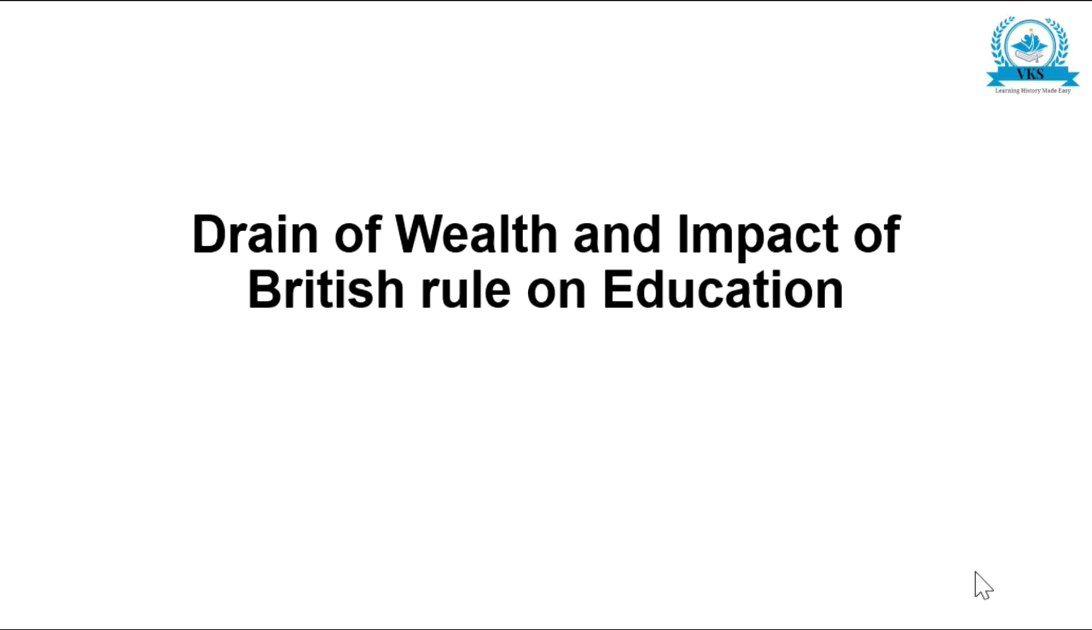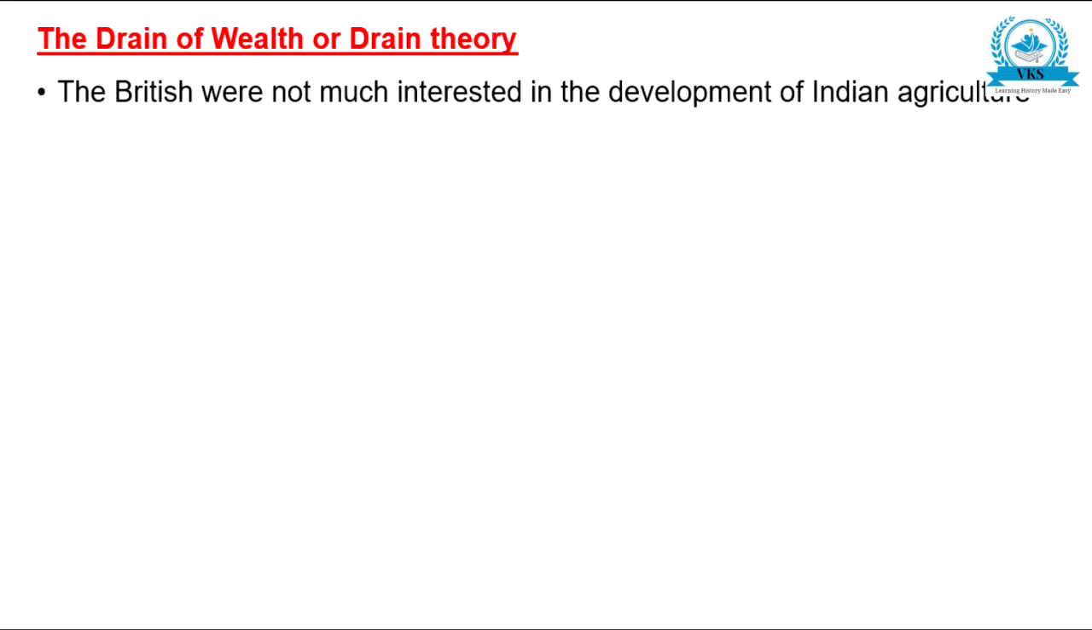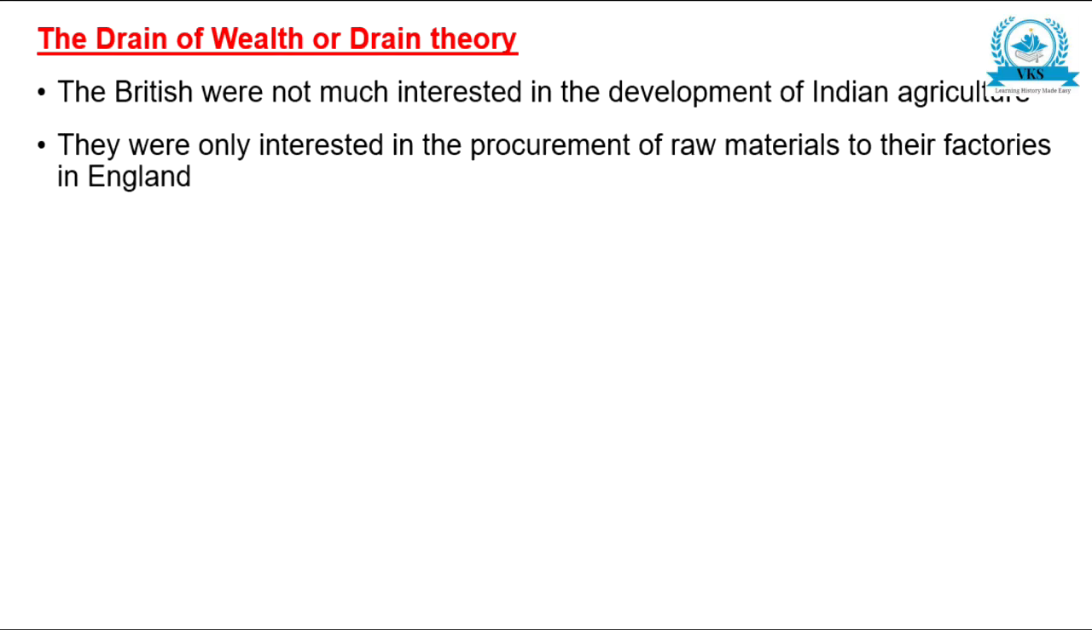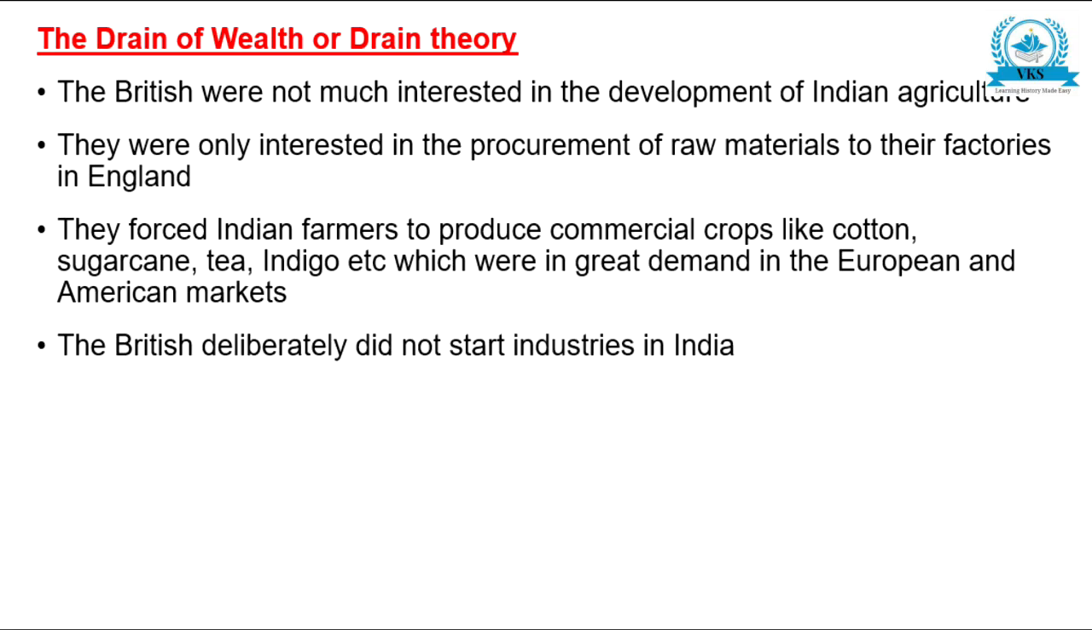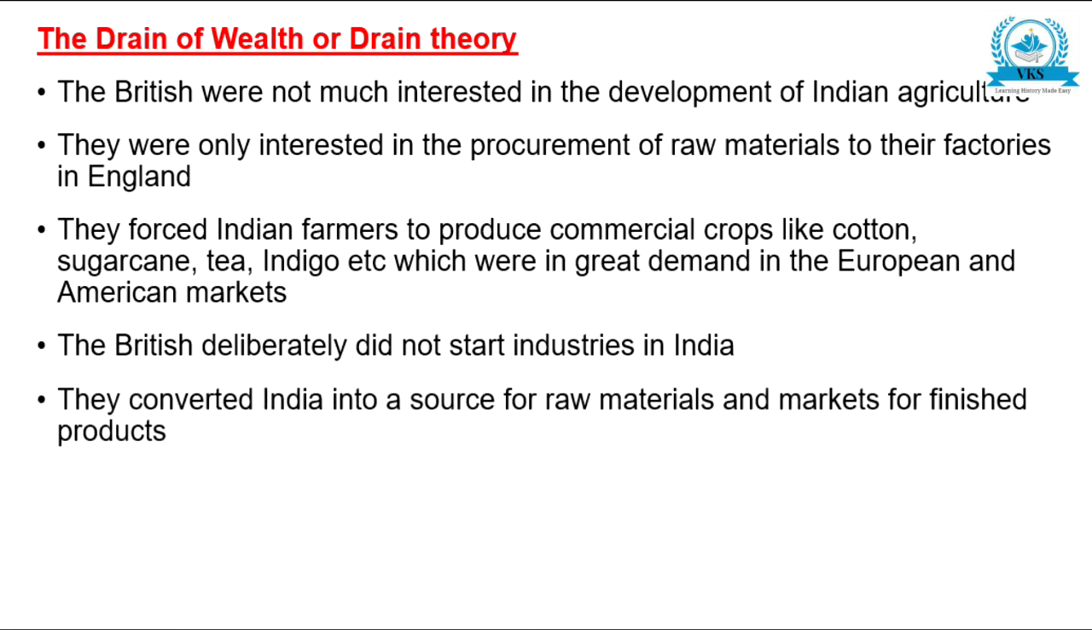So let us just go through the points which we have revised till now. The drain of wealth or drain theory. The British were not much interested in the development of Indian agriculture. They were only interested in the procurement of raw materials to their factories in England. They forced Indian farmers to produce commercial crops like cotton, sugarcane, tea, indigo, etc., which were in great demand in the European and American markets. The British deliberately did not start industries in India. They converted India into a source of raw materials and markets for finished products.